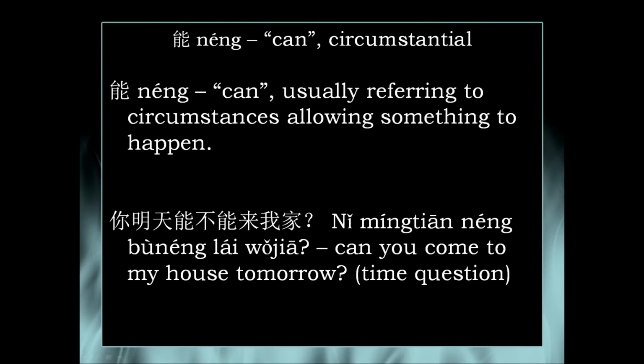By using 能, we are implying that we mean a circumstance allows you to come. So it's not referring to a physical ability to come to my house, and it's also not referring to permission. It's referring to do your circumstances allow. So generally, it's a question of time in this context. Does time allow you to come to my house tomorrow?